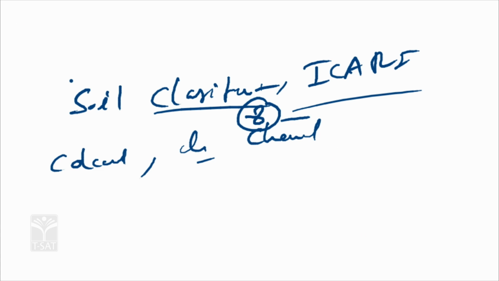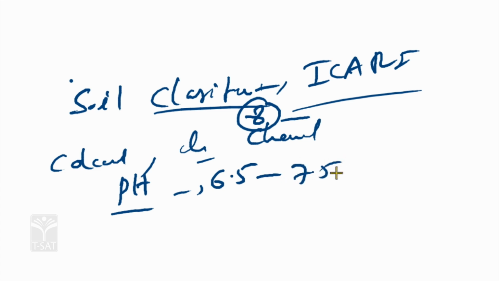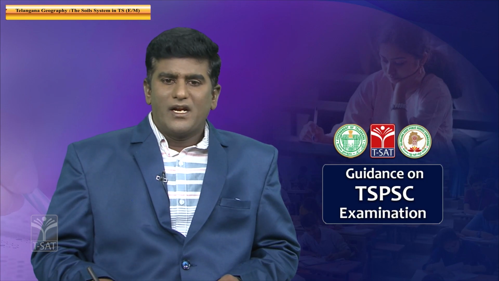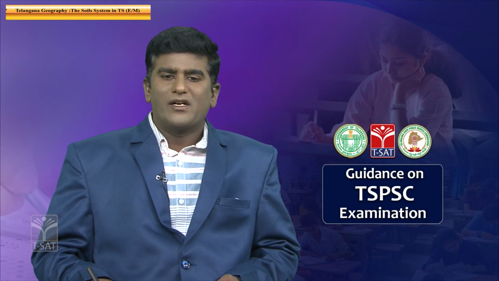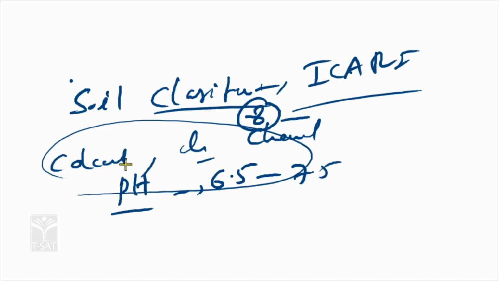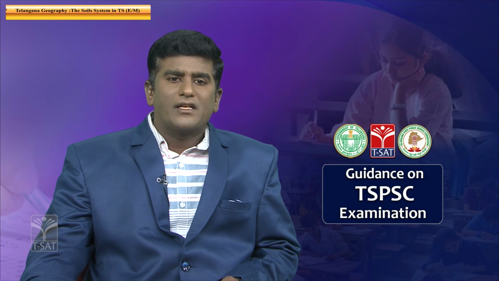Another is the pH value of the soil, which is 6.5 to 7.5. You know the Sorensen's pH scale, acids and bases, and neutrality in these soils.